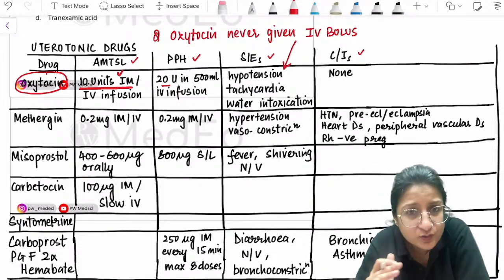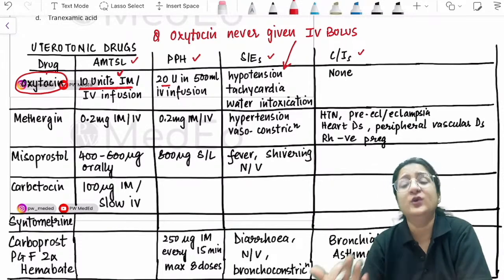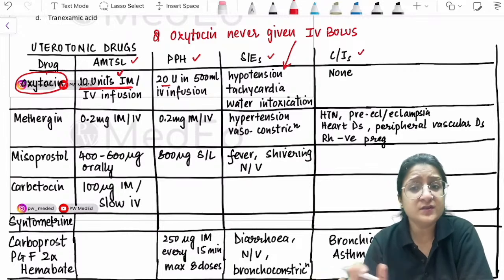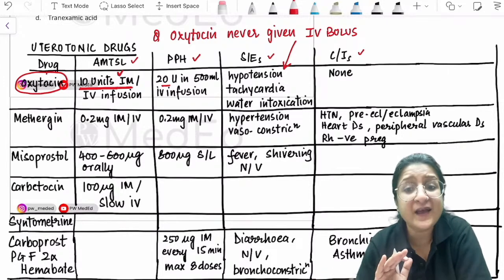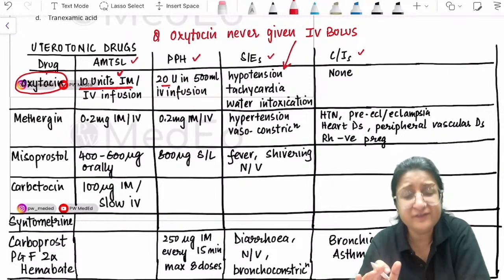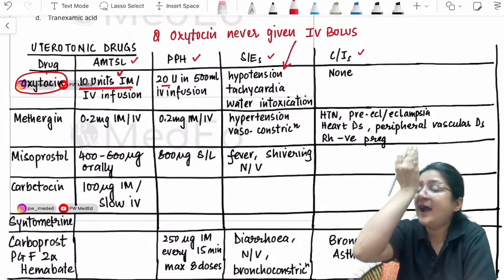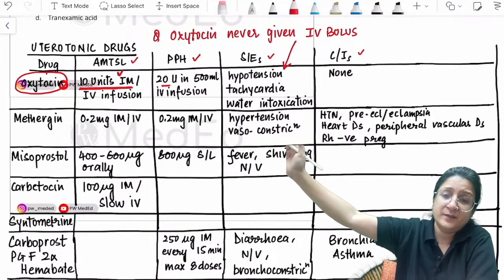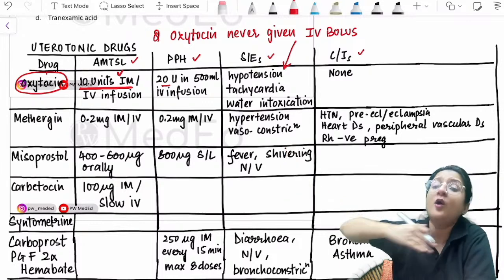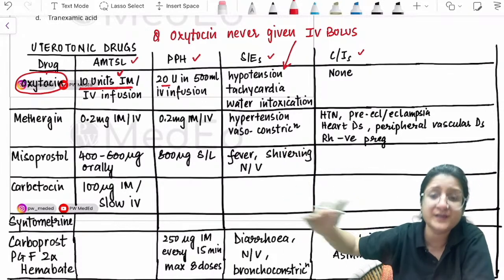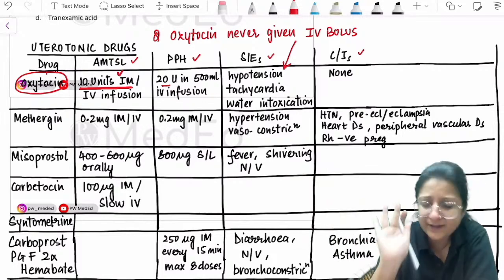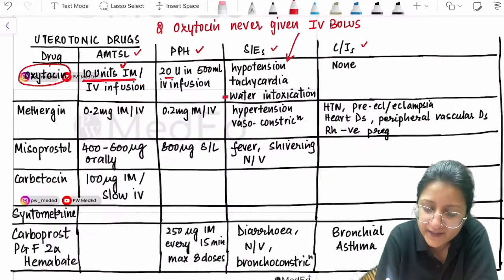Now, when oxytocin is used in very high dosages, which in clinical practice we generally don't go to, and for a prolonged duration of time, along with a lot of fluid infusion, it can lead to water intoxication.